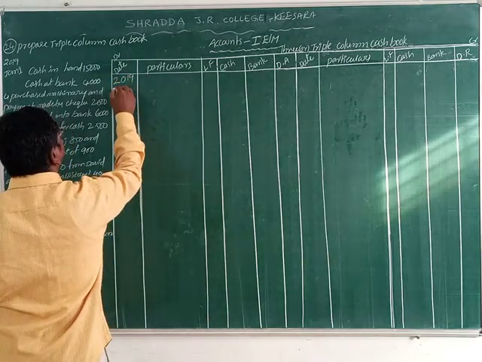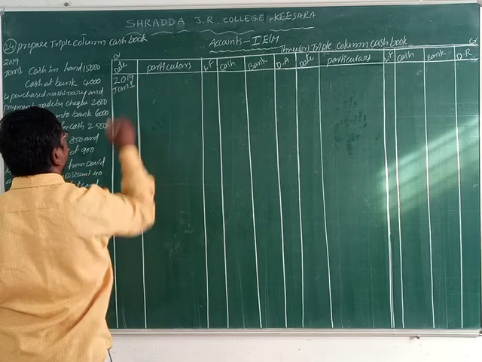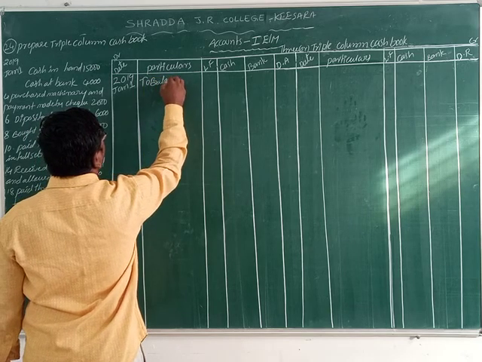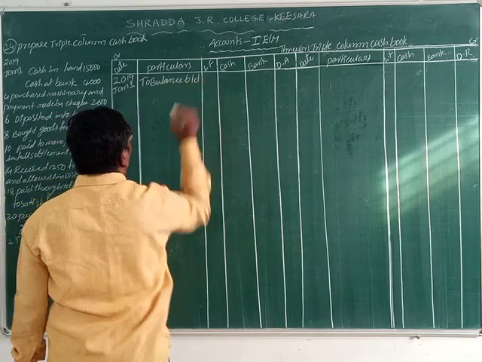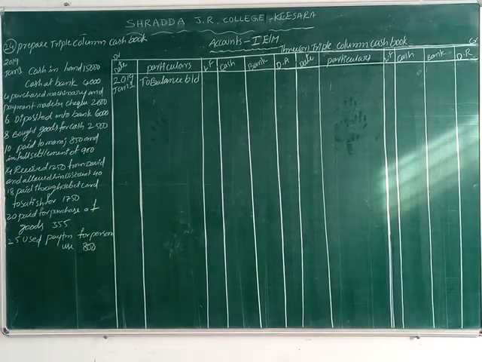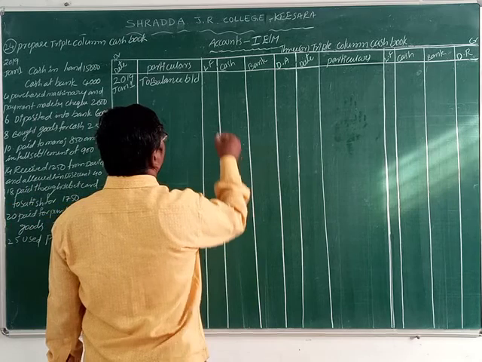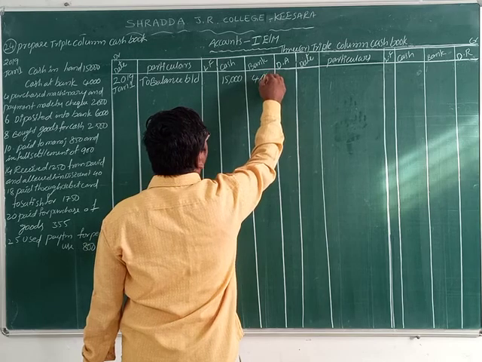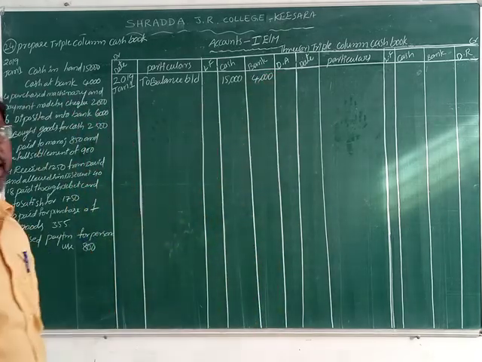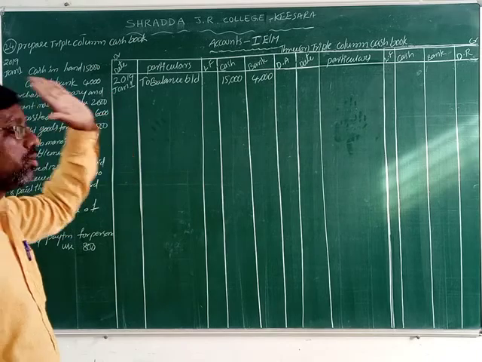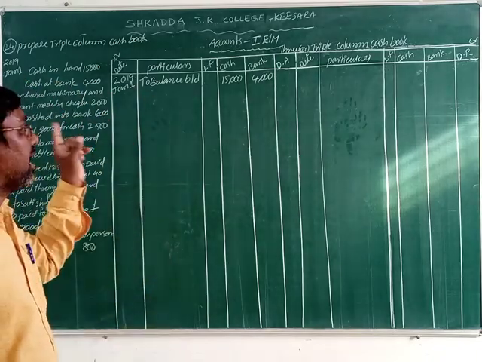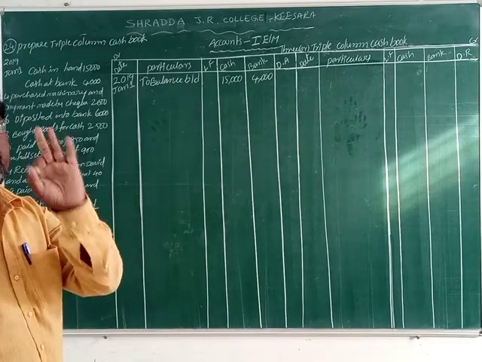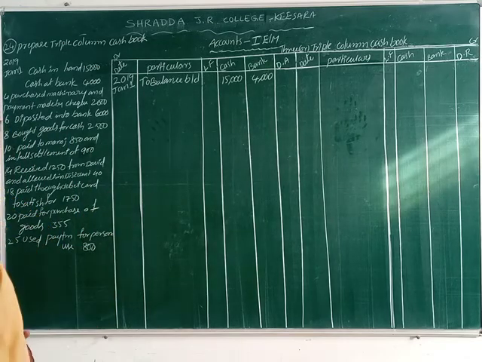2019 January 1st. We write "to balance brought down". What is the amount of cash? 15,000 rupees is the cash amount. 4,000 rupees is the bank amount. Cash opening balance and bank opening balance, so both opening balances are on the debit side only. Okay, friends. Now next one.